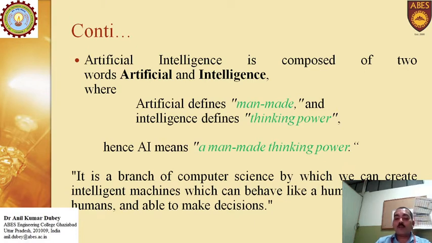It is a branch of computer science by which we can create intelligent machines which can behave like a human, think like a human, and are able to make decisions. Every activity is performed just like a human brain. They receive information as a human brain receives it in its perceptive neurons, and they analyze that information to solve problems which exist in society. So they are just like a human brain.